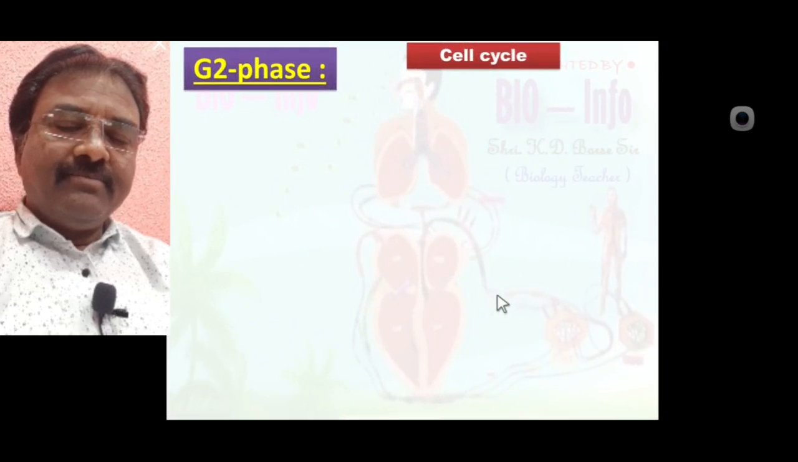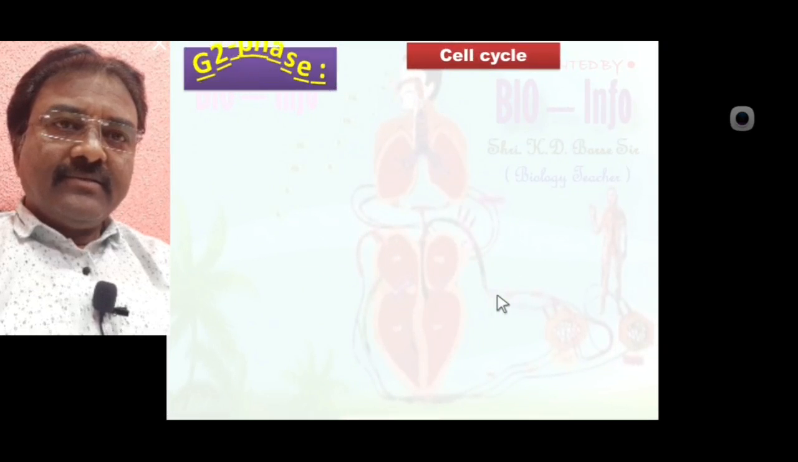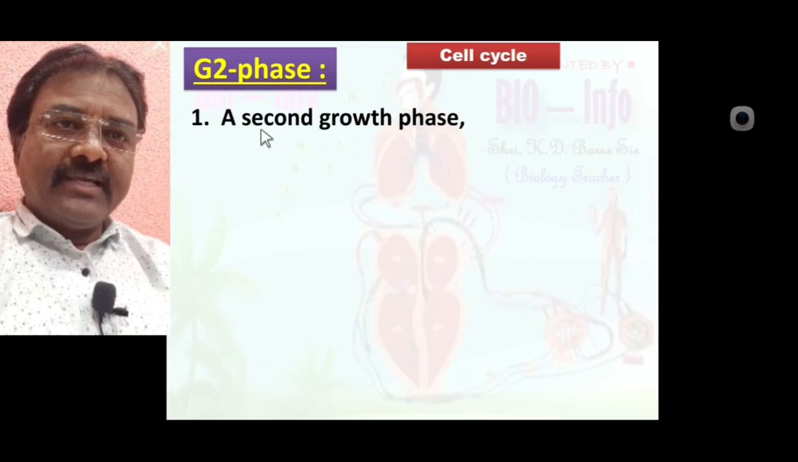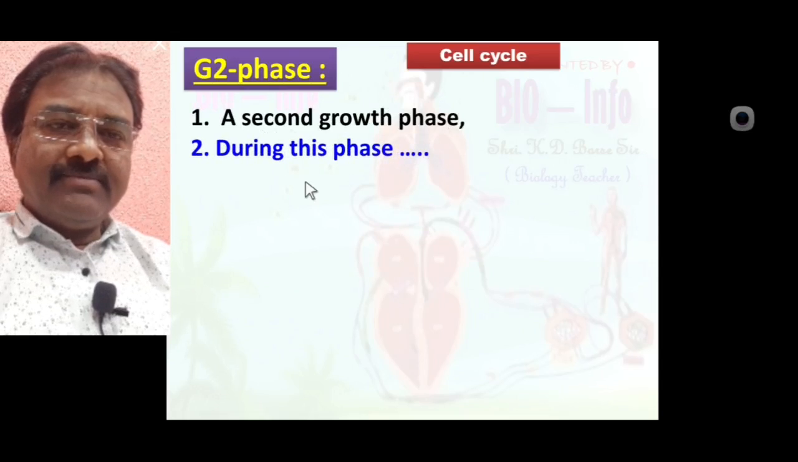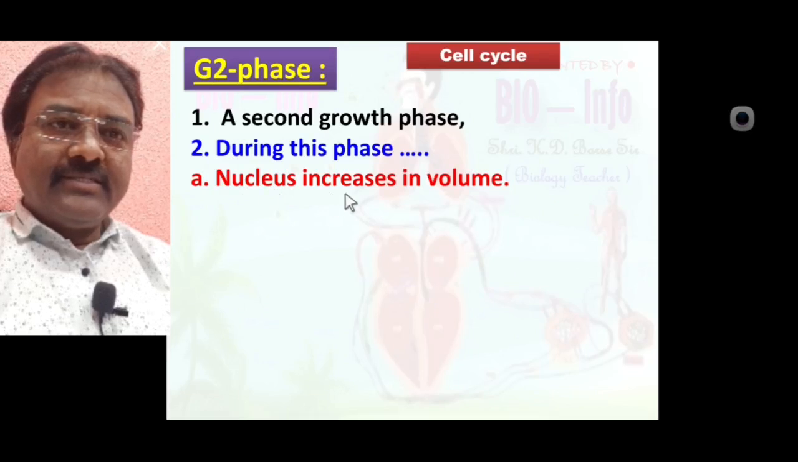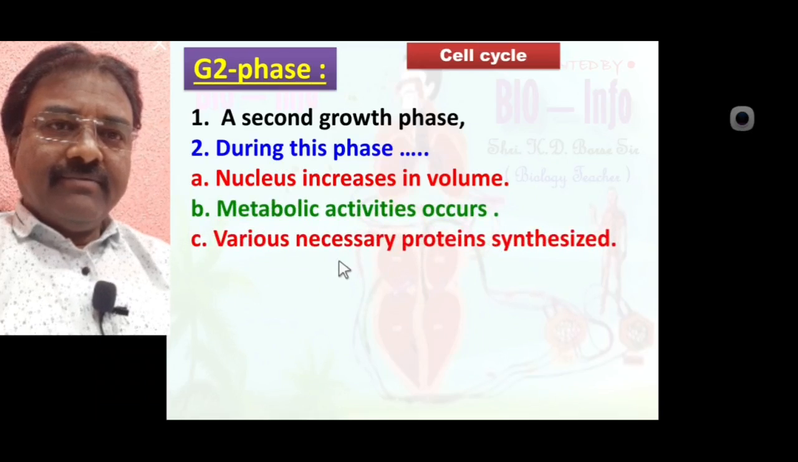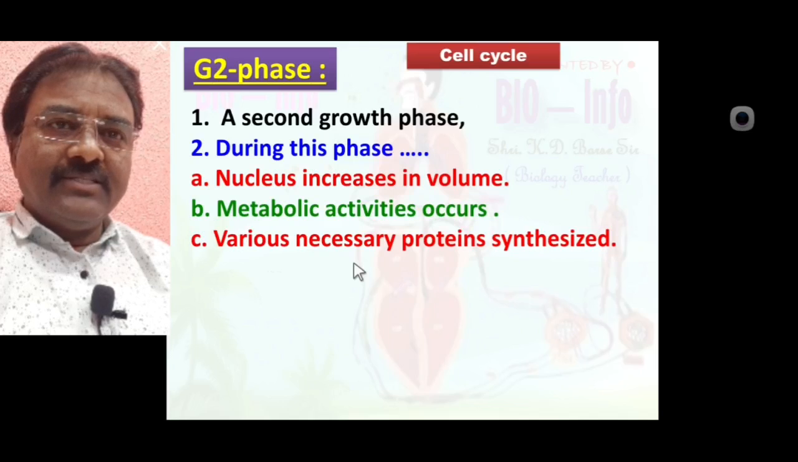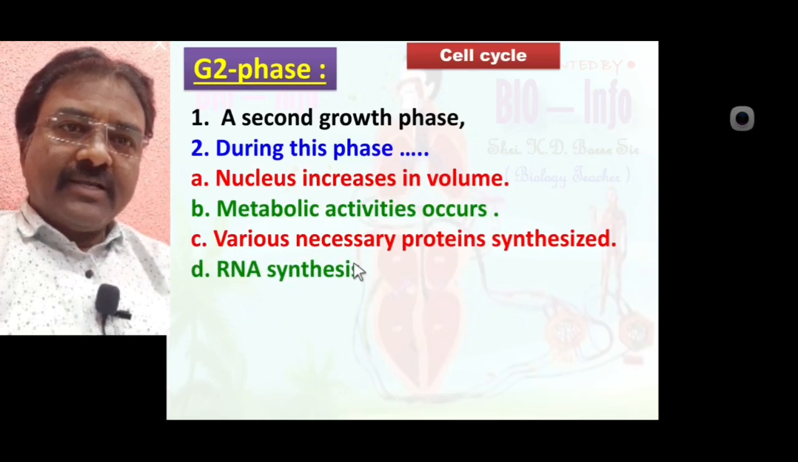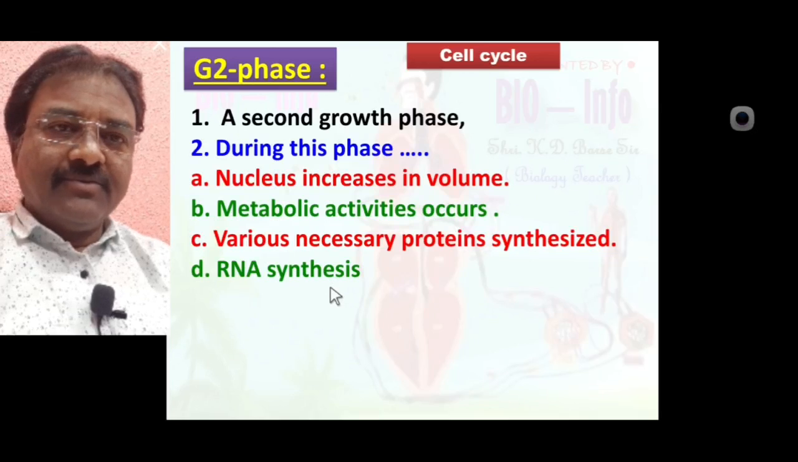G2 phase of interphase. What is G2 phase? A second growth phase of interphase. During this phase, the nucleus increases in volume. During G2 phase, nucleus increases in volume, metabolic activity occurs, various necessary proteins are synthesized. Also RNA synthesis occurs in G2 phase.